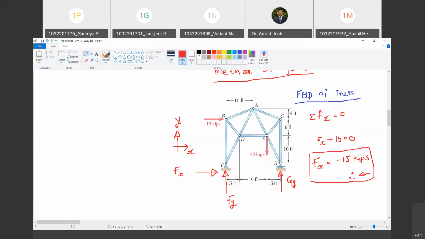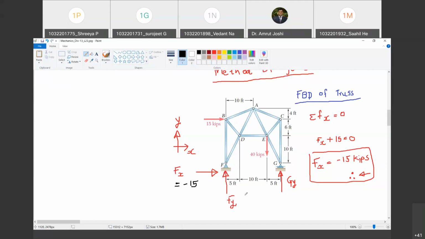But now, very crucial point. Though I know that it is towards left, FBD में मैं उसका sense change नहीं करूंगा. Are you with me? Yes, sir. I will write this as minus 15. That's all I'm going to do. I will still consider it to be towards right, but with magnitude minus 15. Happy? Yes, sir.